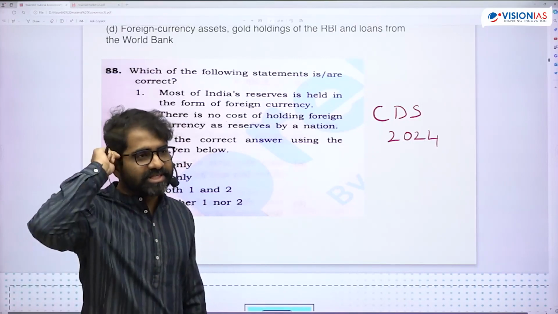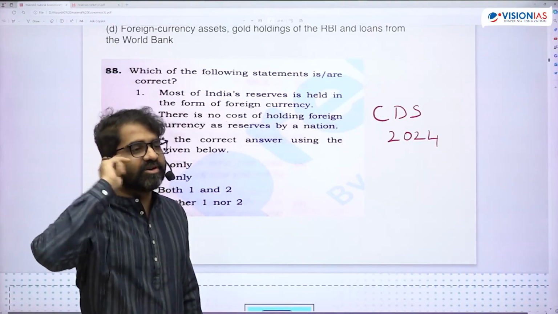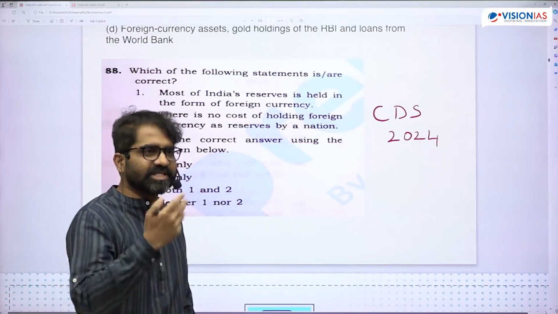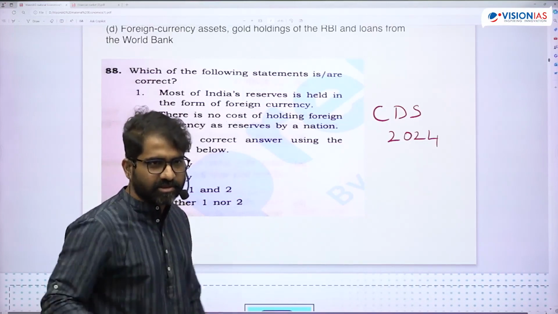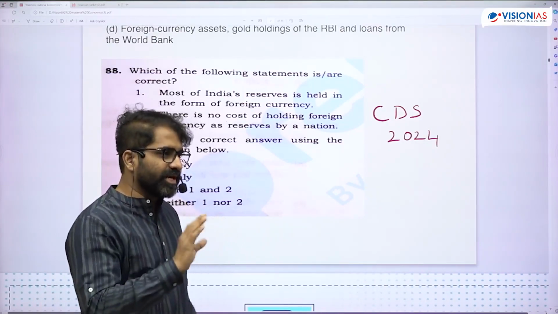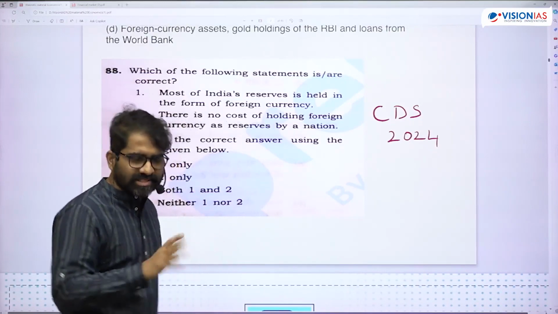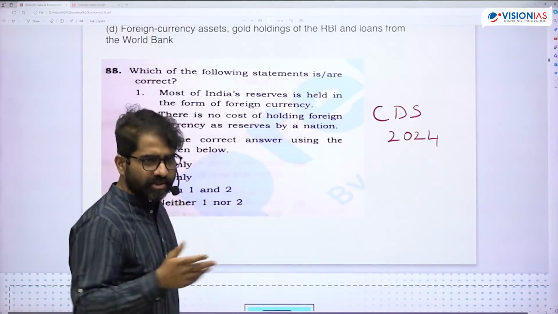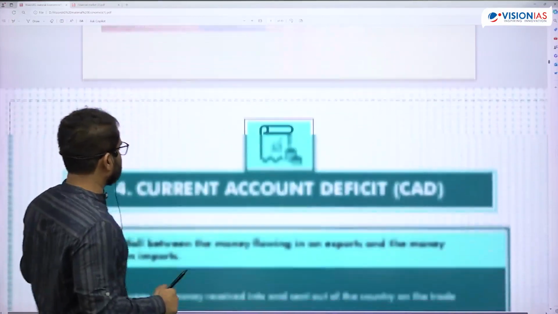So tomorrow if I purchase dollar assets, and the value of that falls, then I may incur a loss. If the valuations increase, we also tally valuations in the balance sheets of RBI. So it can be positive or negative. So there is always some cost, that is how I take it. But how UPSC takes it, let's see. Is that clear? So this is how the questioning pattern was.